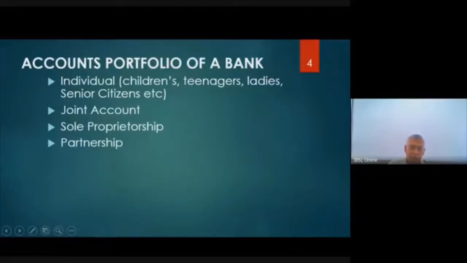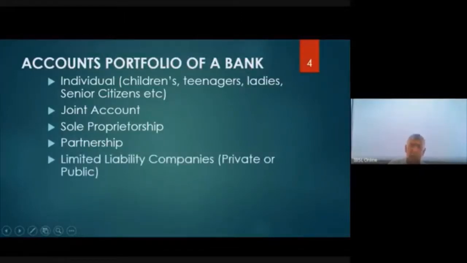In the case of a partnership, there is more than one person. Now here, an individual is not a businessman, but a sole proprietor is a businessman, right? In a joint account, they are individuals. In a partnership, they are business people, more than 2 people. Then limited liability companies. They can be private companies, there are two categories, or they can be public companies, right? We will be discussing the difference between a private company and a public company.